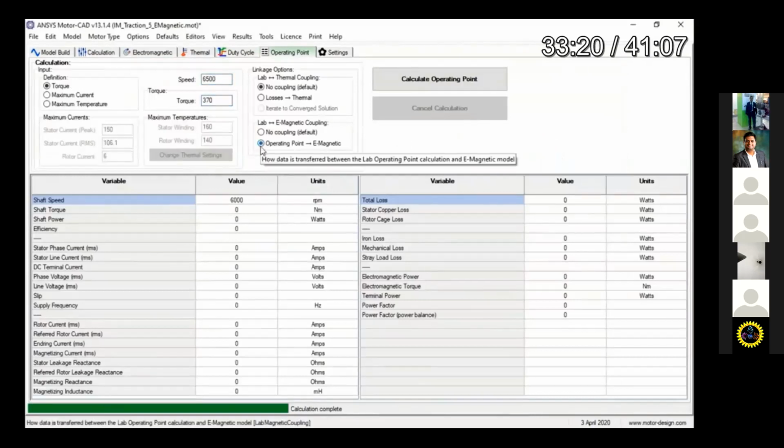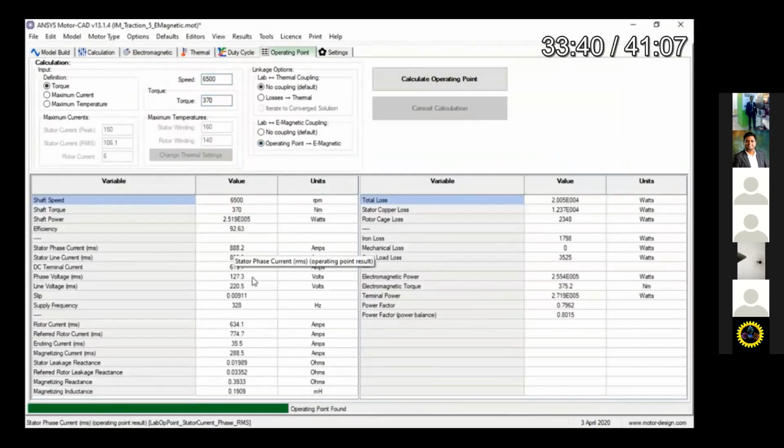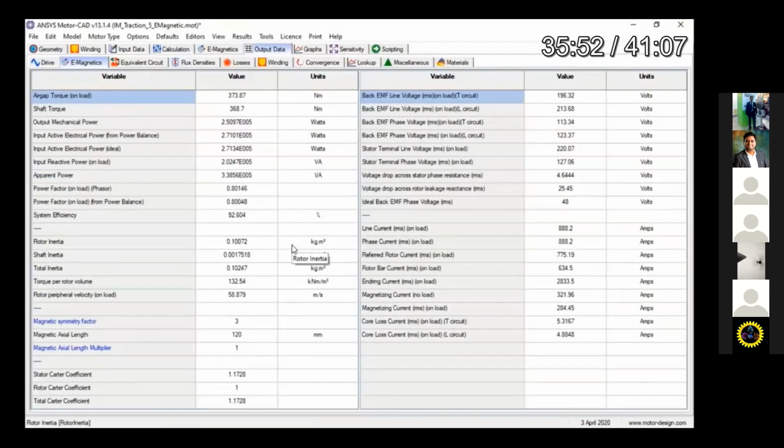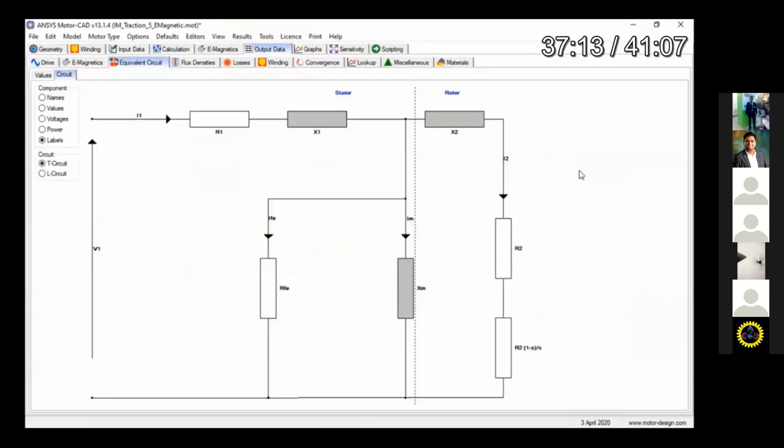And then you can check the total losses, and for a particular speed and torque, like 6500 speed and torque of 370, what the efficiency was, and what the electromagnetic analysis was. So these can be easily done and seen before finally designing our machine.